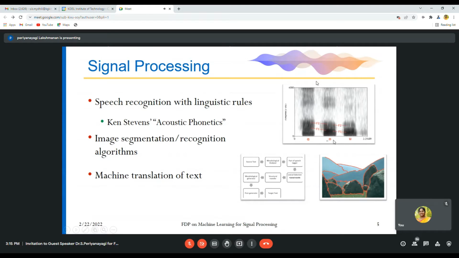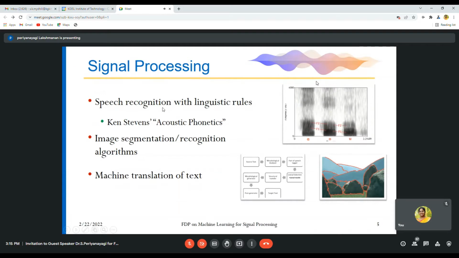For example, this shows A, this shows O, and this shows U. Vowels can also be visualized by using signals. That is, a spectrum of audio can be identified for these vowels.